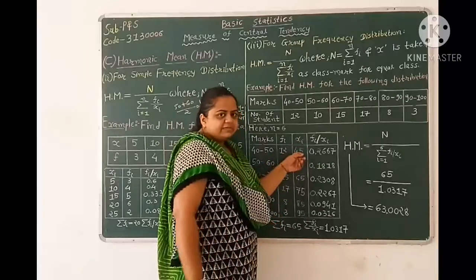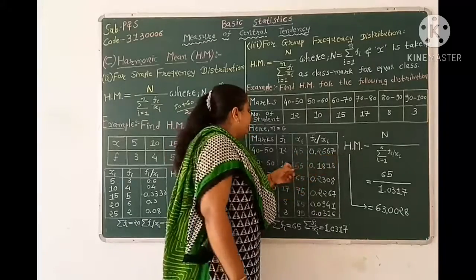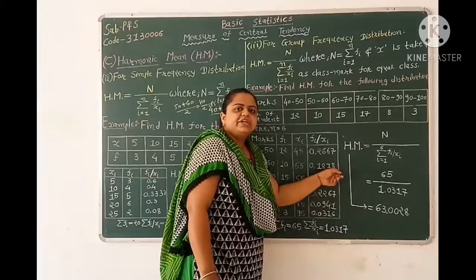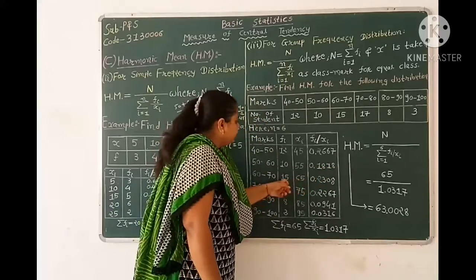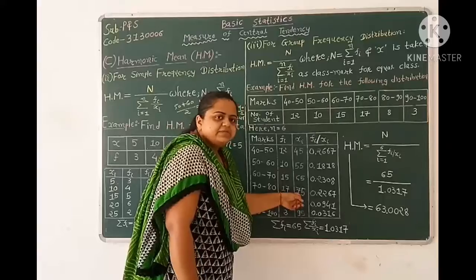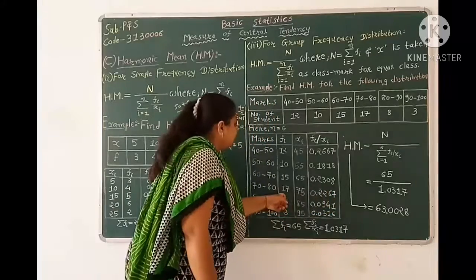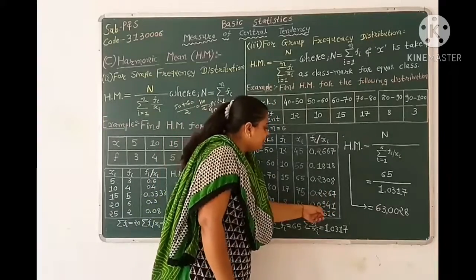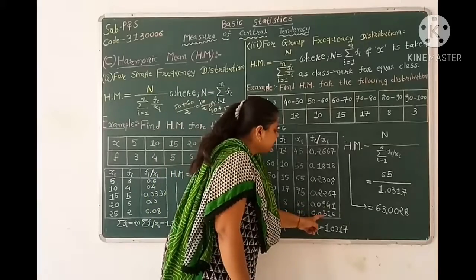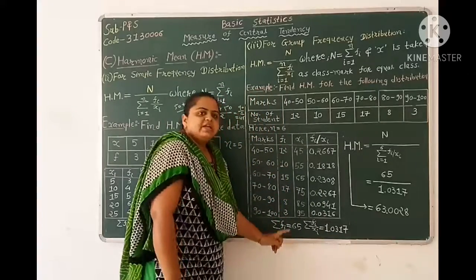So f1 over x1 equal to 0.2667. Next, 3 over 85 is 0.0941 and the last one is 3 over 95 equal to 0.0316.